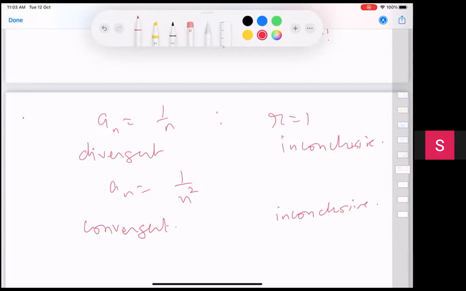Sir, an is equal to 1 by n is convergent, sir. I think it should be summation an. So when I take an, the divergent is that I'm talking of summation an convergence and divergence. Yeah.